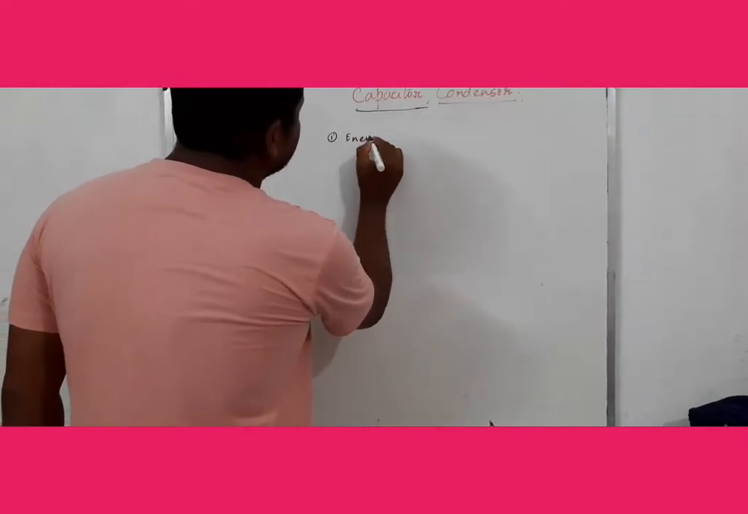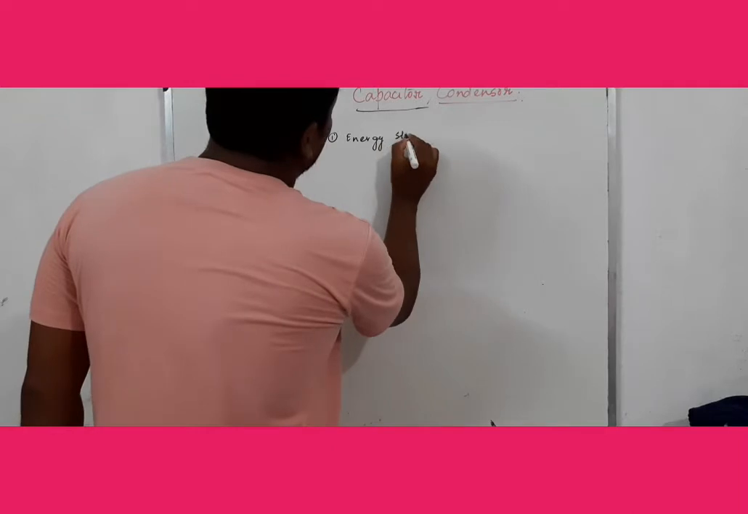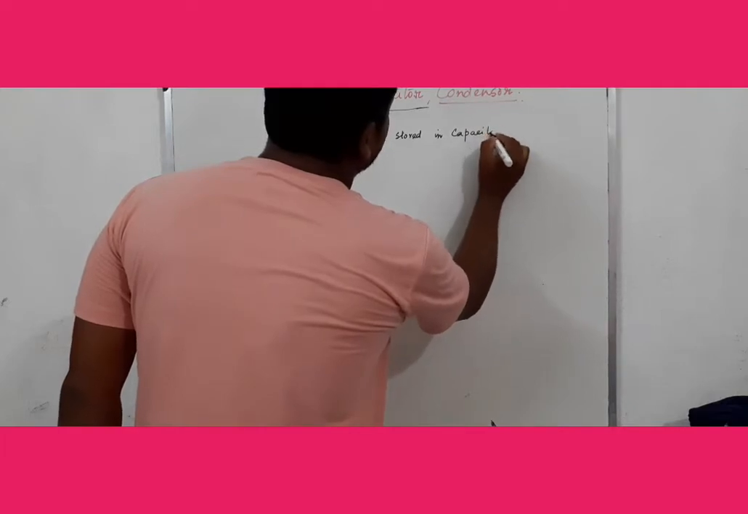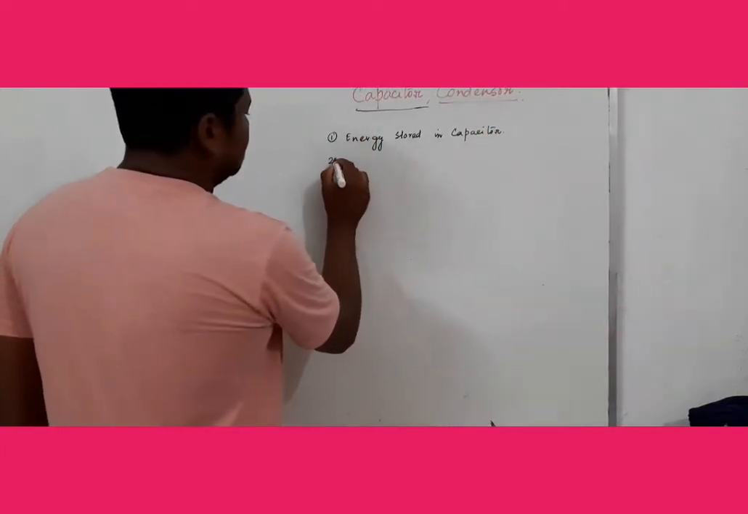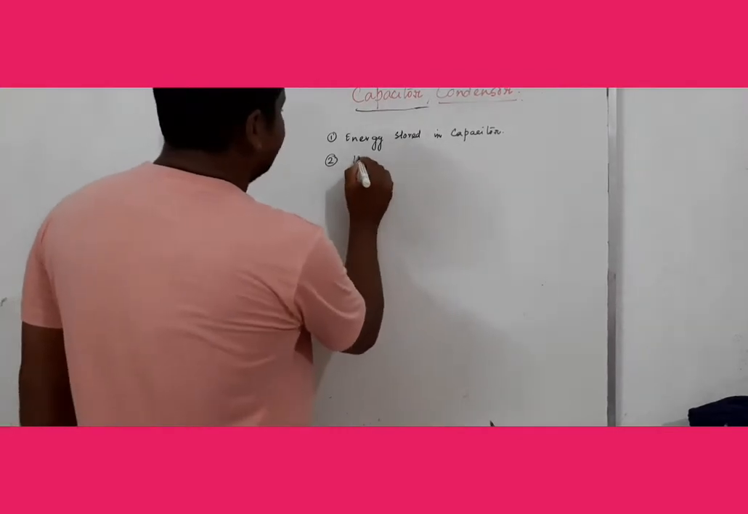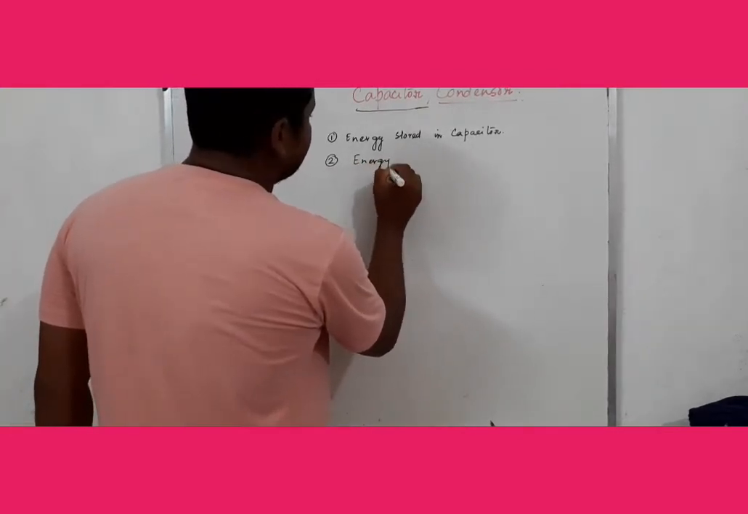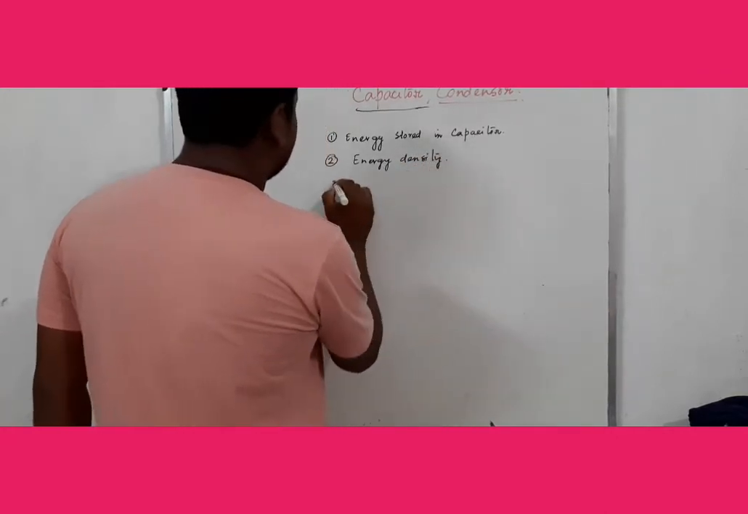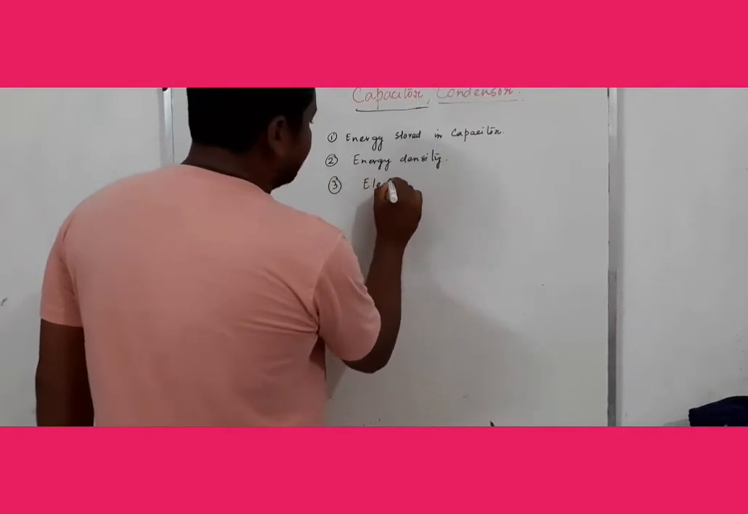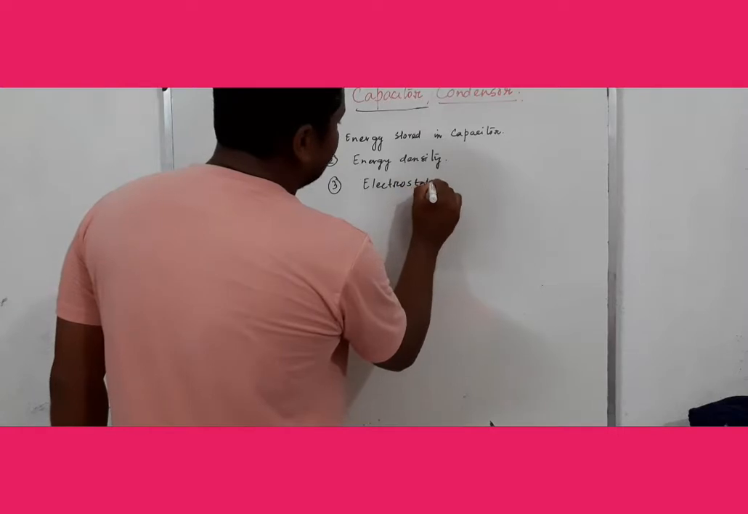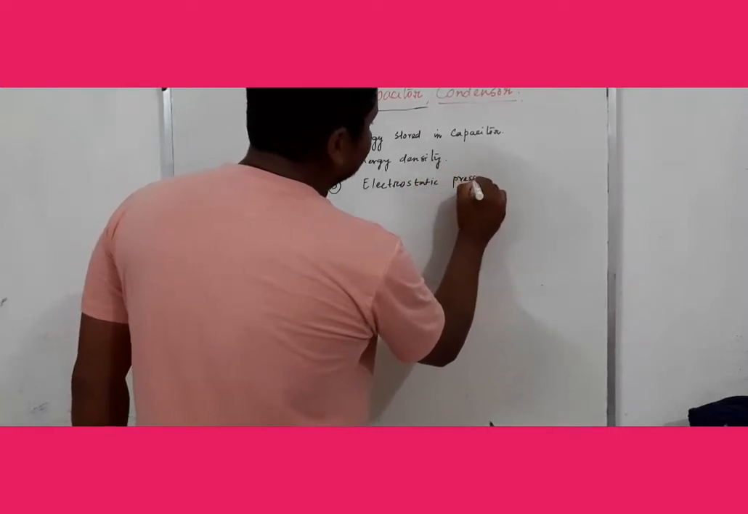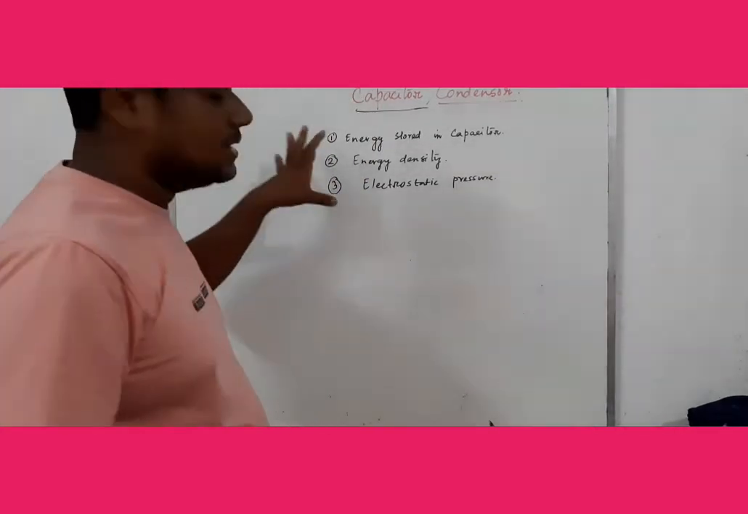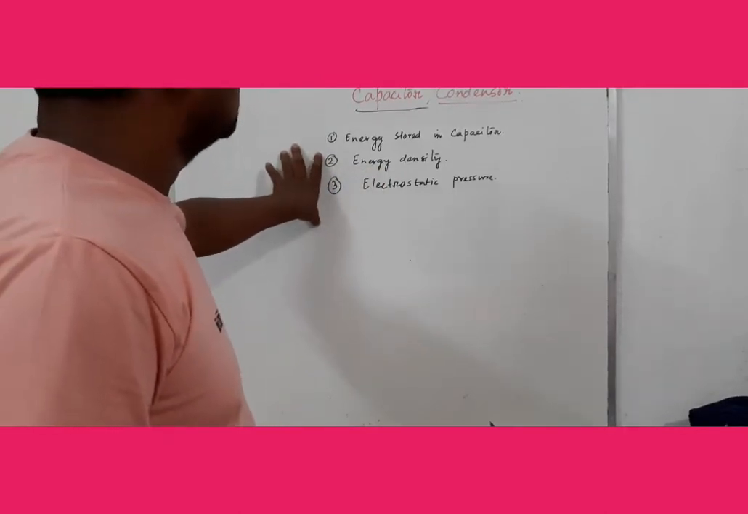energy stored in capacitor. Number two, energy density. And number three, the last, electrostatic pressure. These three, now one by one I shall discuss three basic things of the capacitor.